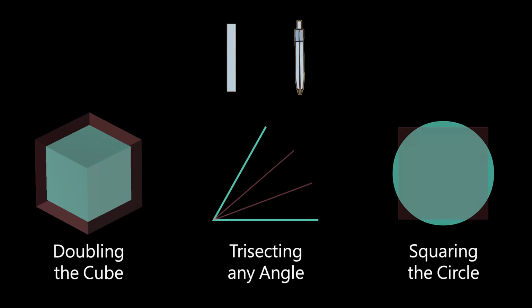For thousands of years, geometers tried but could not find solutions to these three problems. It wasn't until the rise of algebra that people discovered that these problems are, in fact, impossible to solve using compass and straightedge. To illustrate the impossibility of these problems, this video will guide you through an in-depth understanding of the essence of ruler and compass constructions and introduce relevant algebraic concepts, explaining how algebra proves the unsolvability of these problems.